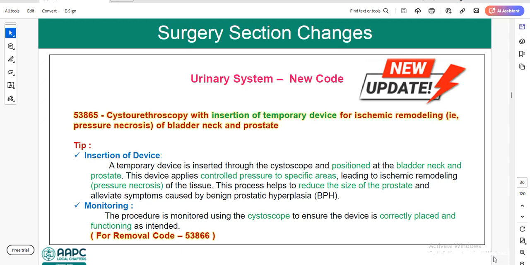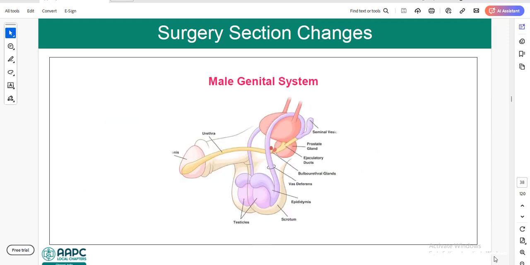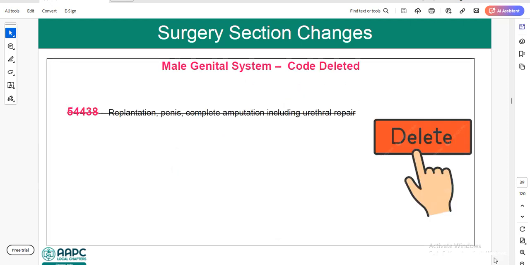For removal, we need to use 53866. As we discussed previously, we have one more new code here, which is for removal of the temporary device, which we previously learned as insertion. Next, we will learn updates from the male genital system. 54438 is deleted, which we previously used for replantation, penis, complete amputation, including urethral repair.